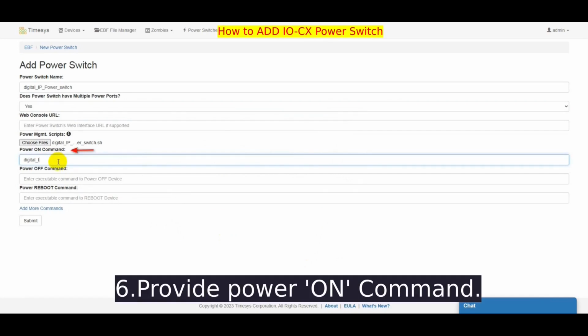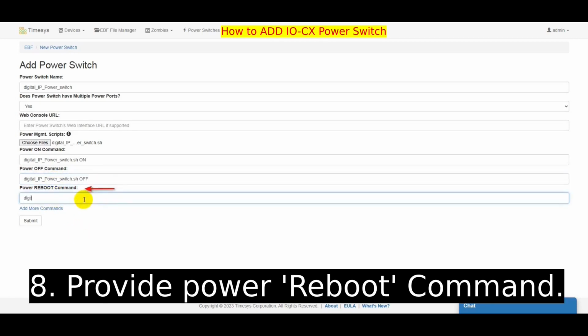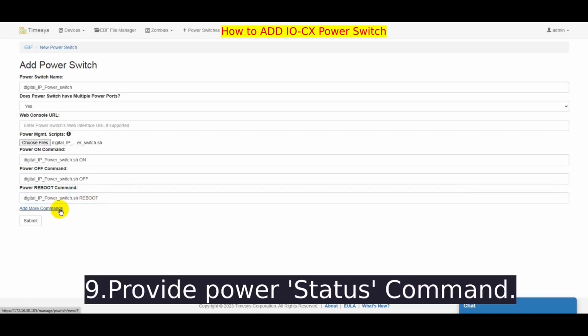Provide power on command. Provide power off command. Provide power reboot command. Provide power status command.